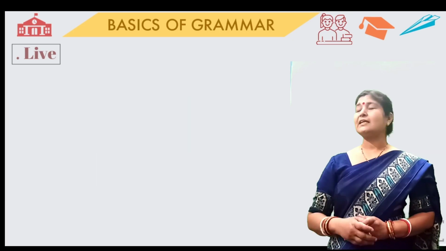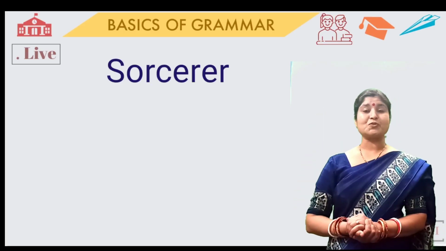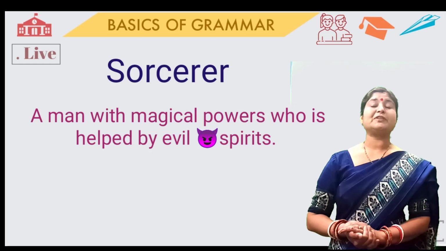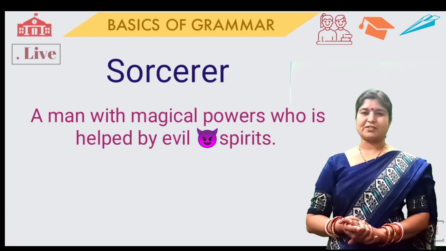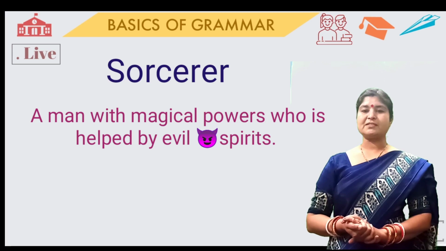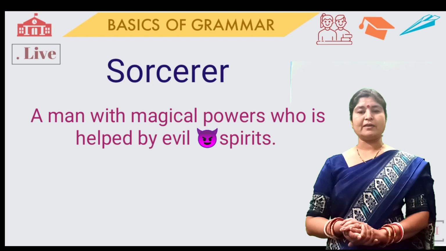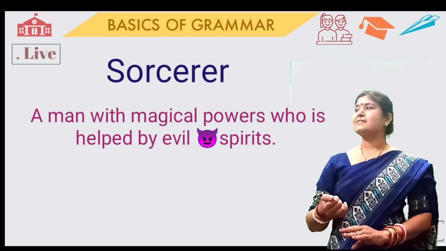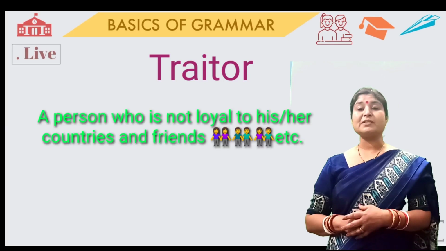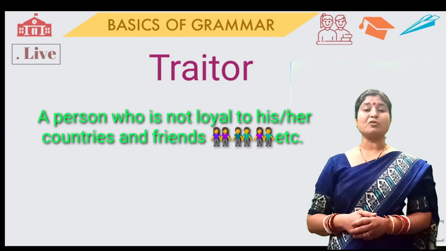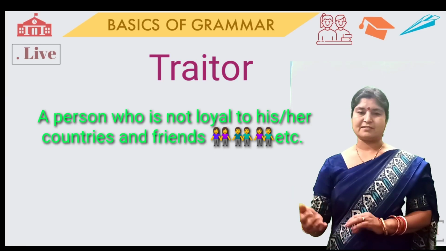The next, that is sorcerer. What is sorcerer? Sorcerer means a man with magical powers and who is helped by evil spirits. Next, that is traitor. And what is a traitor? Traitor means a person who is not loyal to his or her country, friends, etc.